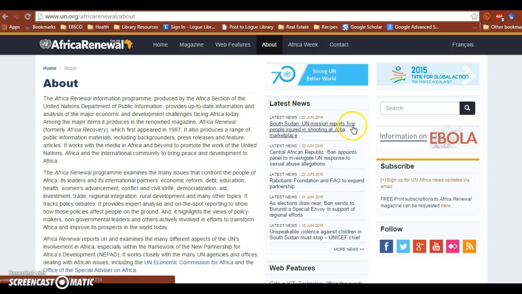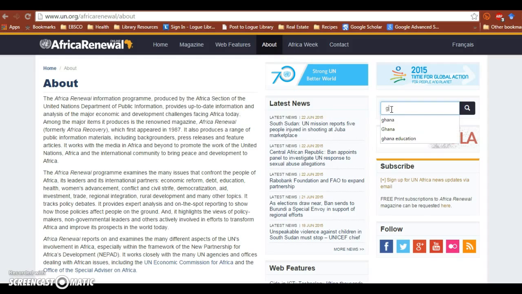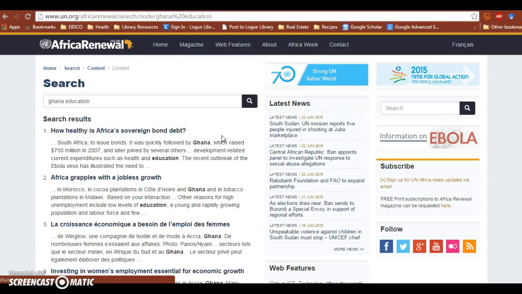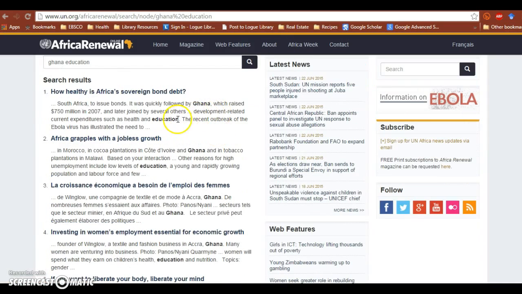And there's also a search box on this page, but unlike the other website, plus signs don't make any difference at all. So, for example, let's just type in Ghana and education. And the search results have Ghana and education in them, so that's very handy.